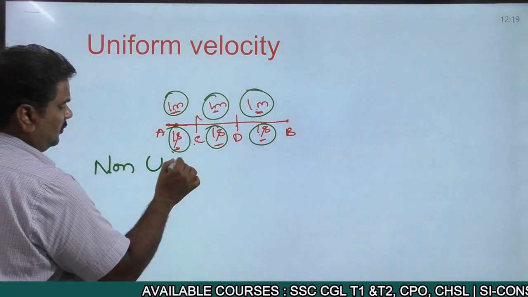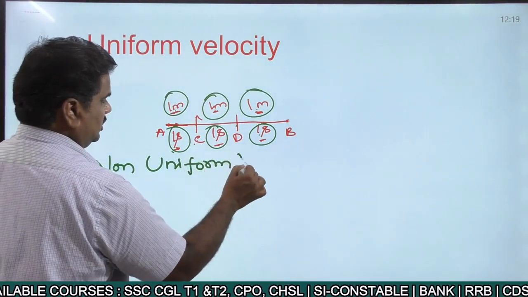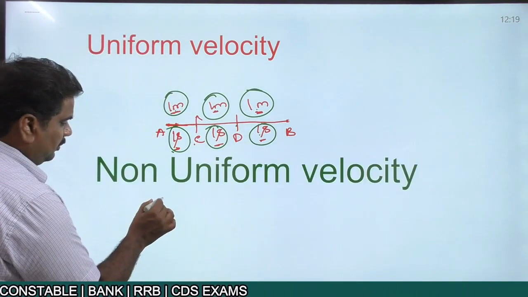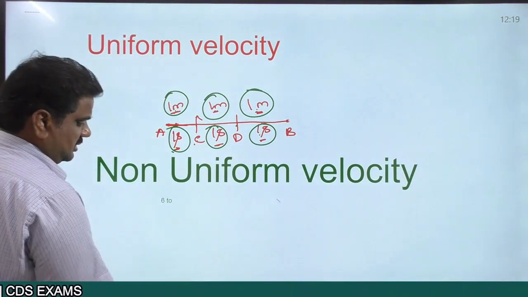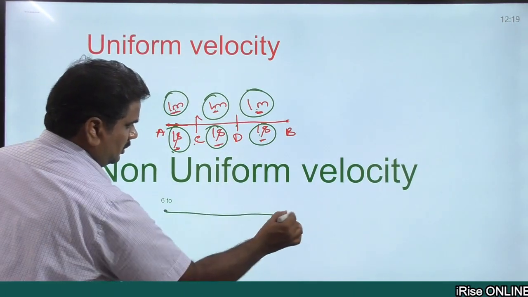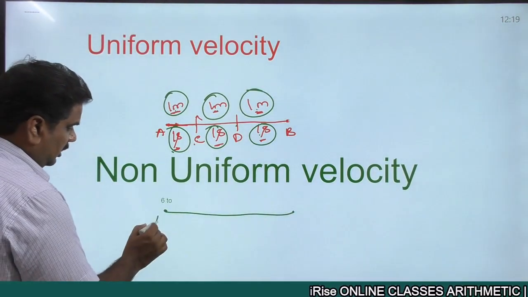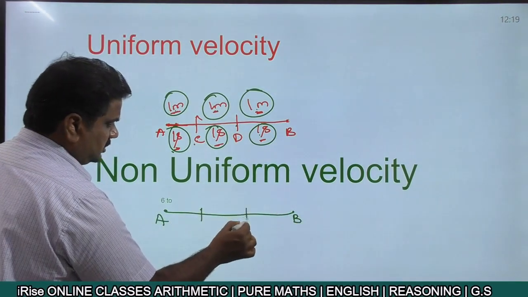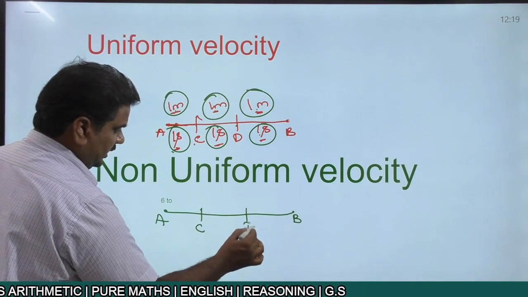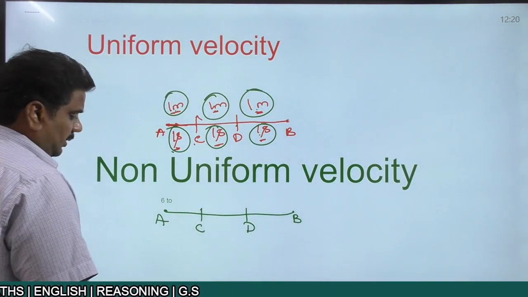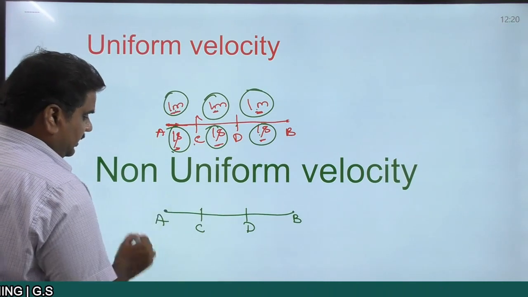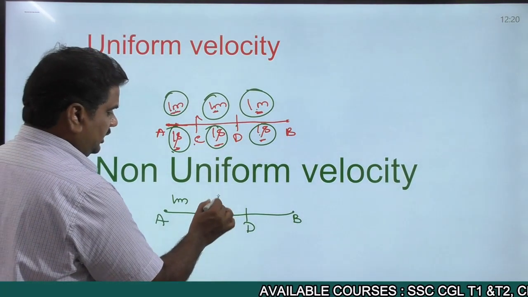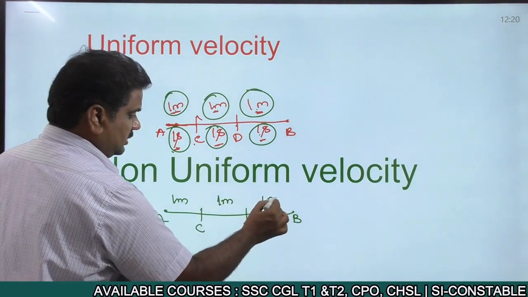Now the case of non-uniform velocity. Again in that particular case, we're talking about two different points, the point A as well as the point B. Now this particular journey from the point A to B, you divide into some equal parts. You call this one C, this one D. The distance from A to C is 1 meter, from C to D is 1 meter, from D to B is 1 meter.